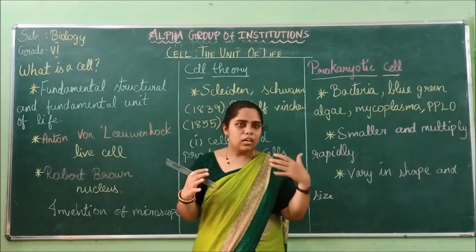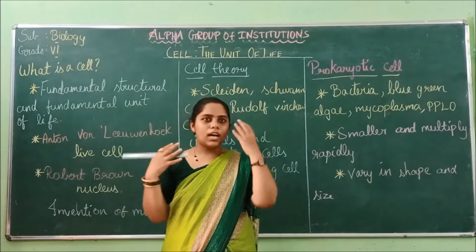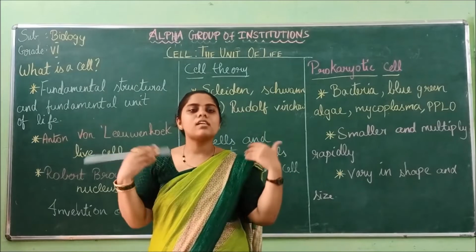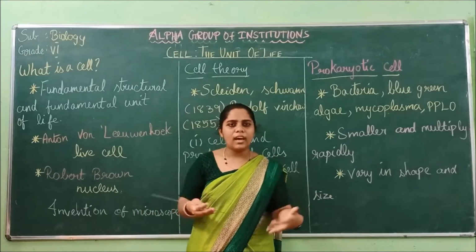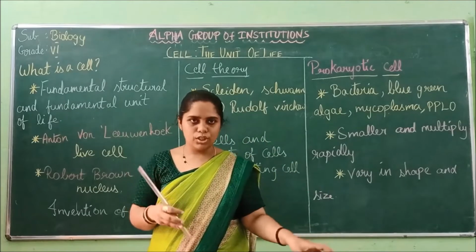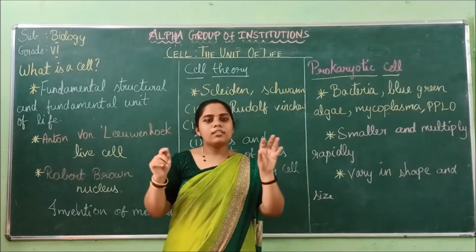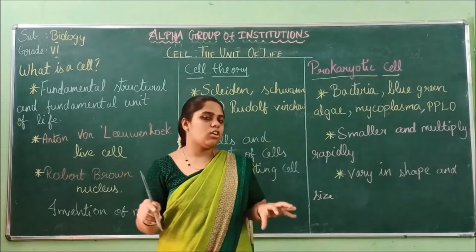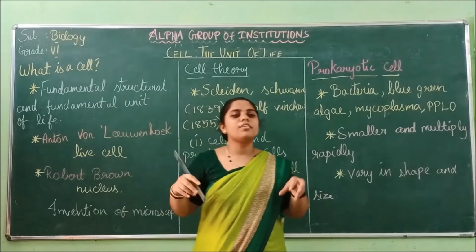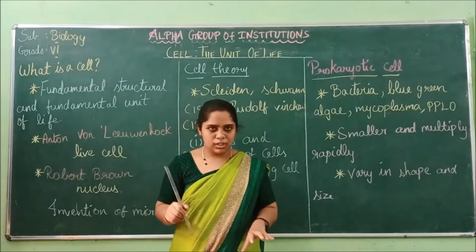For example, take the whole body. The eyes are there to see, the nose is there to smell, the legs are there to move. So we have different organs to do various functions. Likewise, the cells also have different organelles. They are not called organs, they are called organelles, and they perform specific functions.